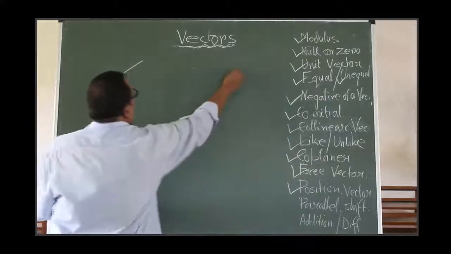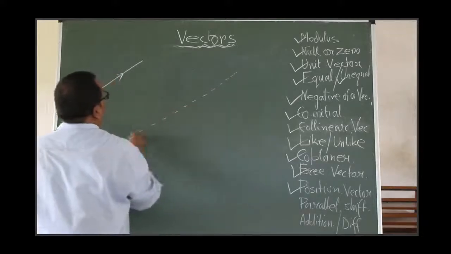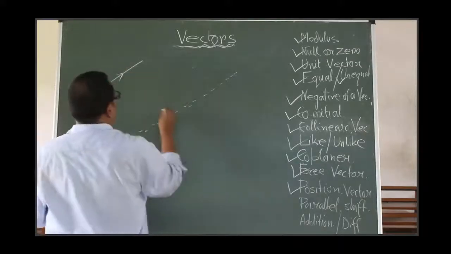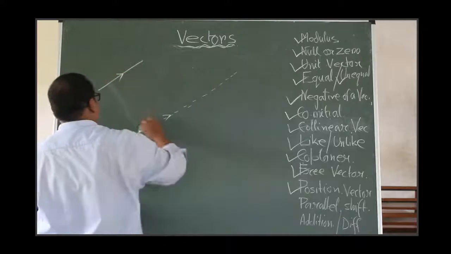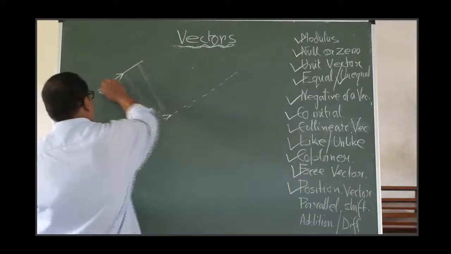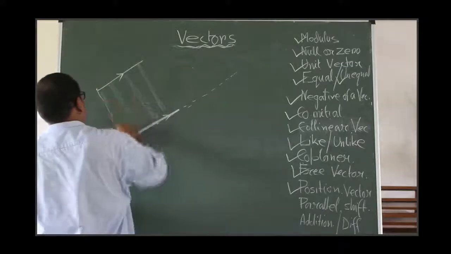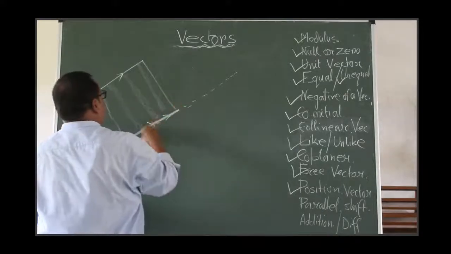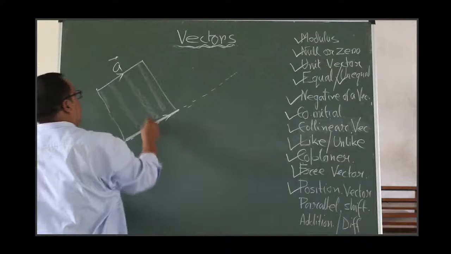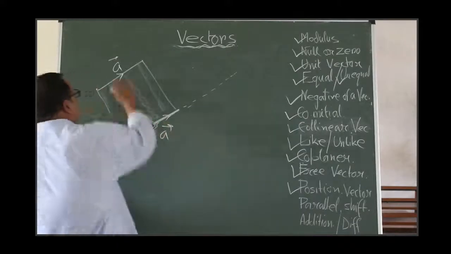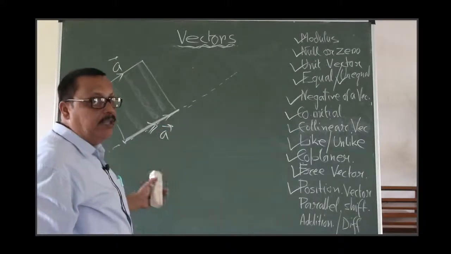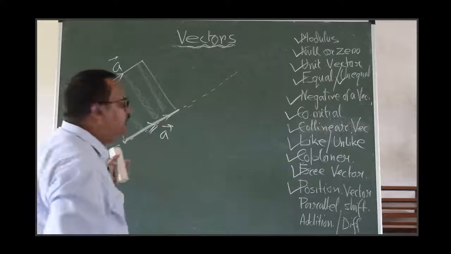Okay, draw in some distance a parallel line to this line. Then you can shift it here directly. That is the same support, same length. That is here this length, here this length, this length. If the vector be A, here this vector also will be A. It is called the parallel shift of a vector. Very important. Parallel shift of a vector.